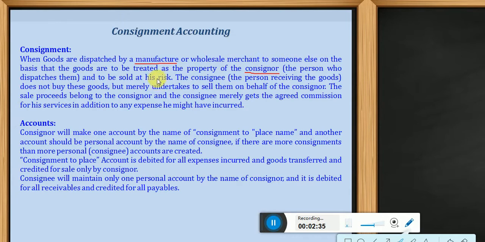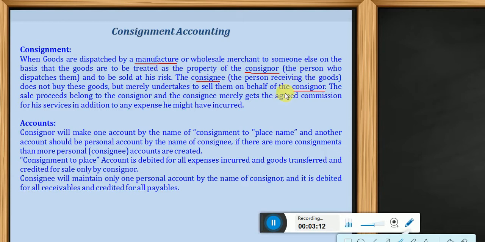It means the risk is all related to the consignor, not to the consignee. The consignee, the person receiving the goods, does not buy these goods. He is not sharing with the consignor, but merely undertakes to sell them on behalf of the consignor. The consignor is the person who is sending goods, and the person who is receiving goods is called the consignee. Who is the consignee? The person receiving the goods.